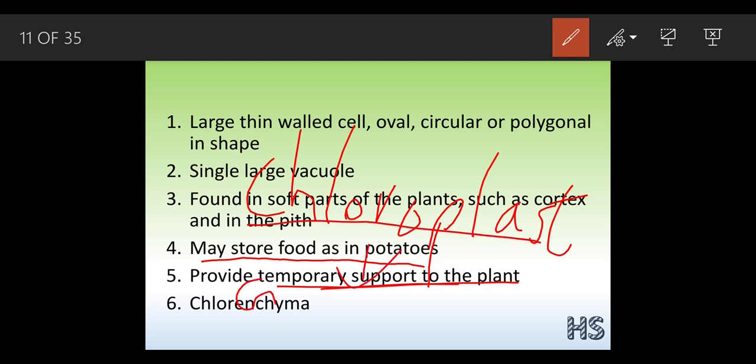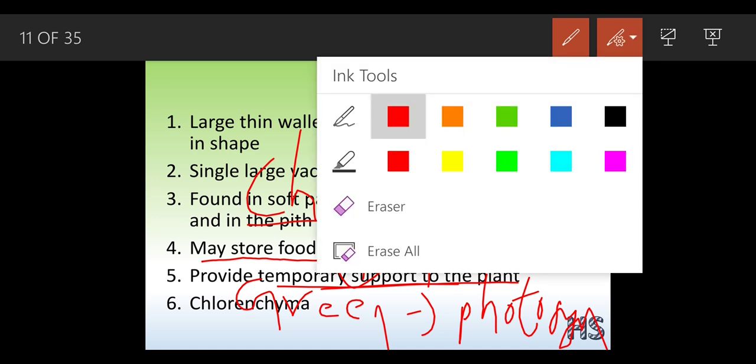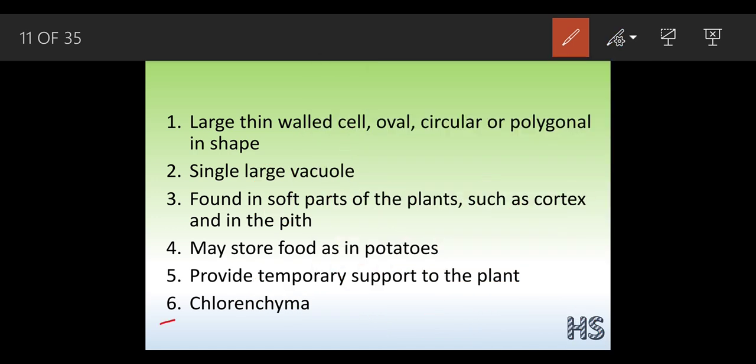When they get the green pigment, they will be able to perform the process of photosynthesis, because green plants can perform photosynthesis. So this is called chlorenchyma. Why is it called chlorenchyma? If there is the presence of the organelle chloroplast in the parenchyma cells, it is termed chlorenchyma, and it will be able to produce food with the help of photosynthesis.